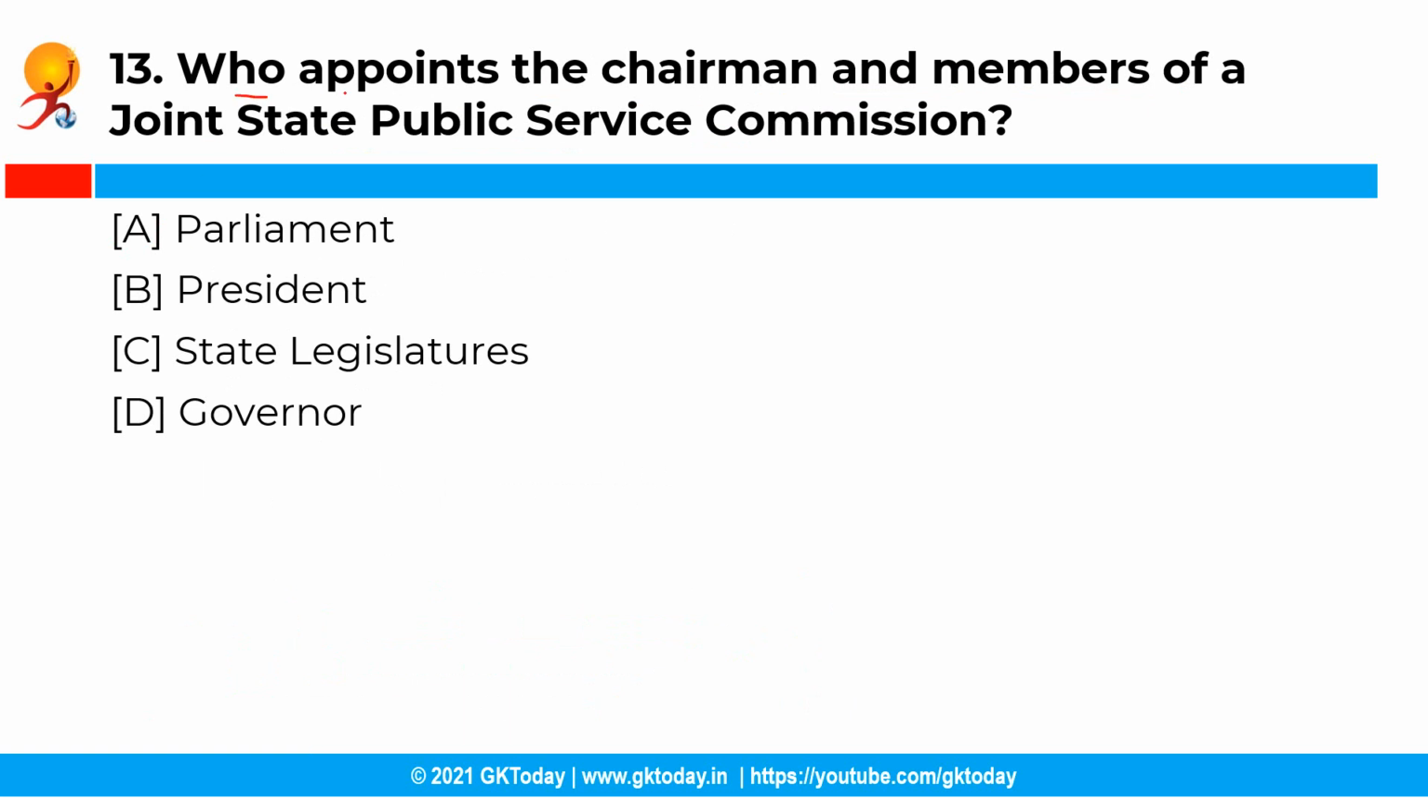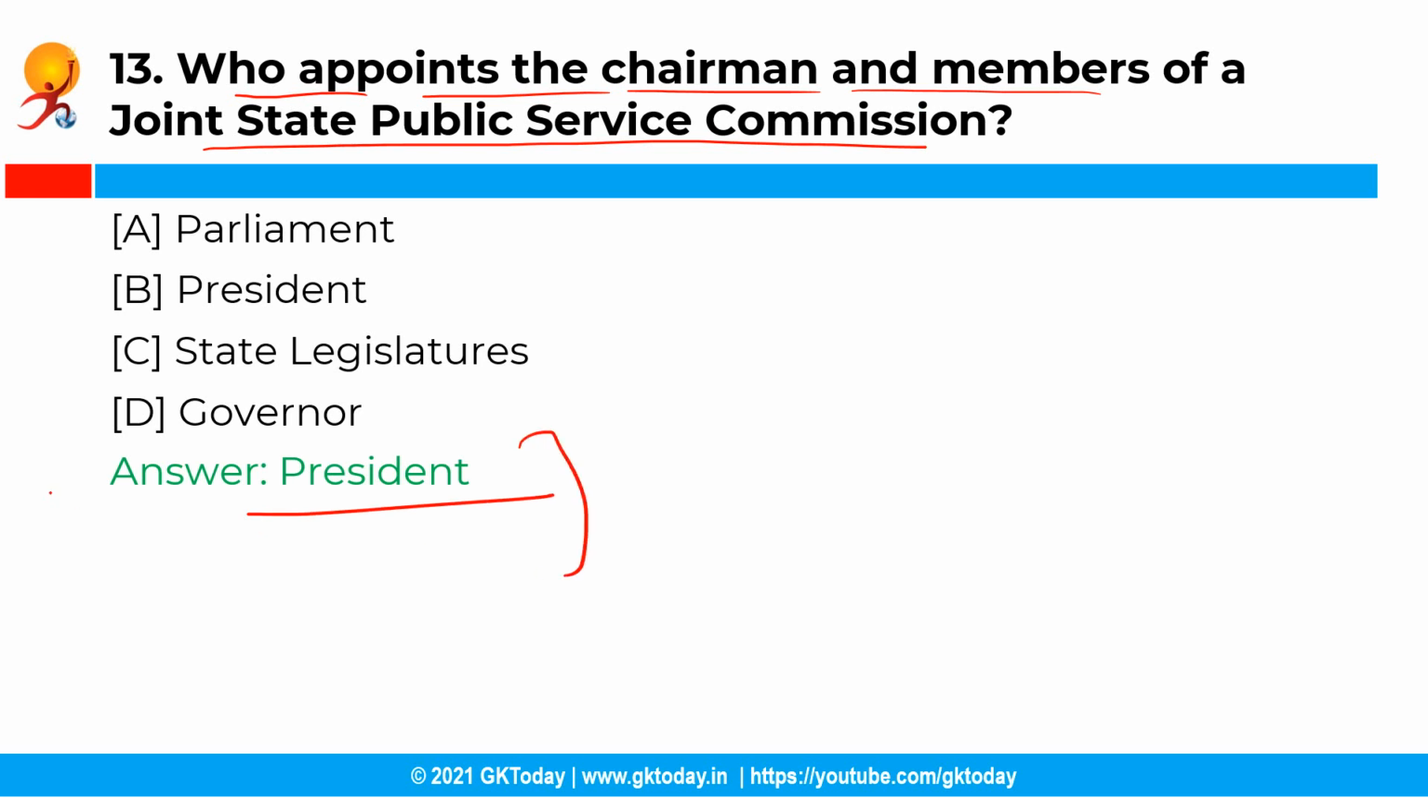Now the next question is, who appoints the chairman and members of the Joint State Public Service Commission? So you have the following options and the correct answer is option B, that is President. So the chairman and members of the Joint State Public Service Commission are appointed by the President of India and they hold office for a term of 6 years until they attain the age of 62 years, whichever is earlier.